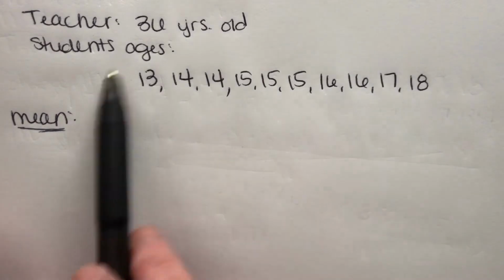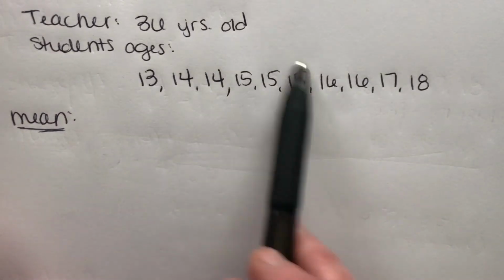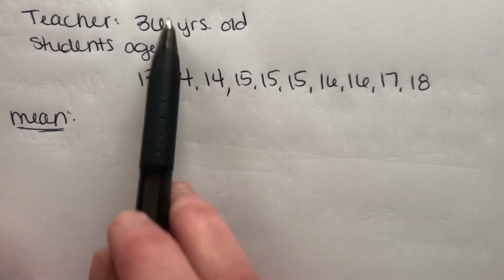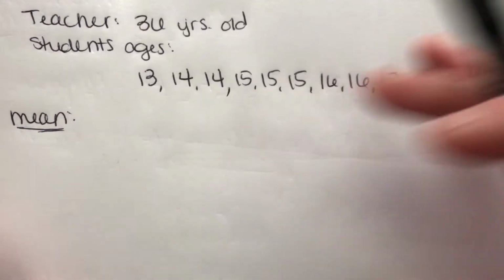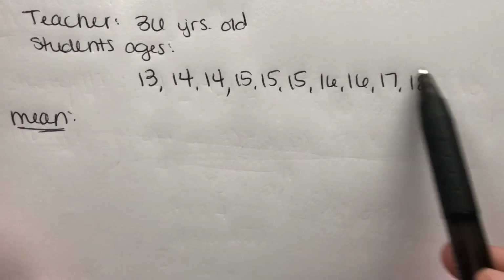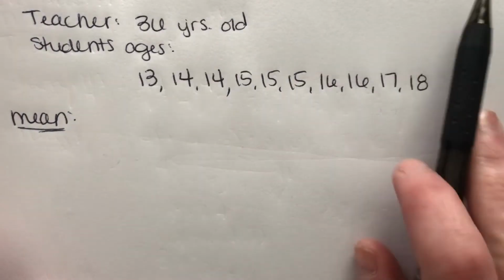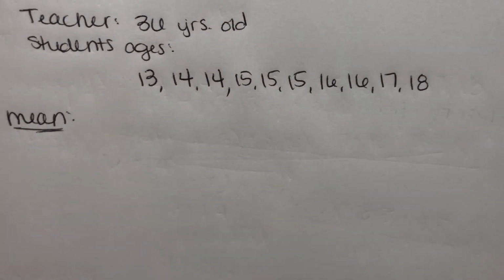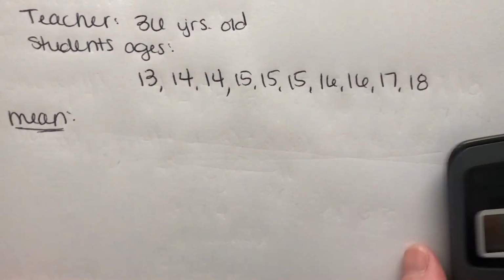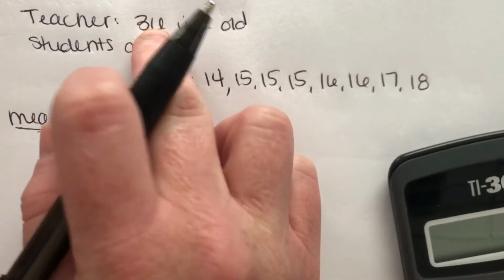These guys are between 13 and 18, so the average is gonna be somewhere in the middle. If I put the teacher's age in with this data, it's gonna skew everything up, right? It's assuming 36 is here, so the average is gonna be higher. Let's try that for a second and see what we get. So I'm gonna add all of this plus 36.